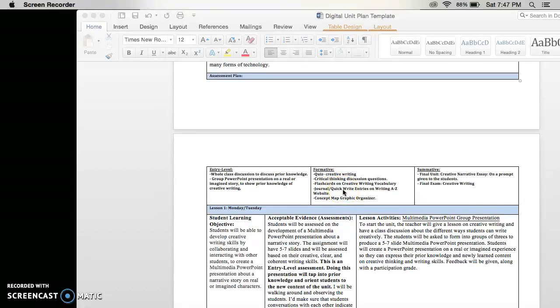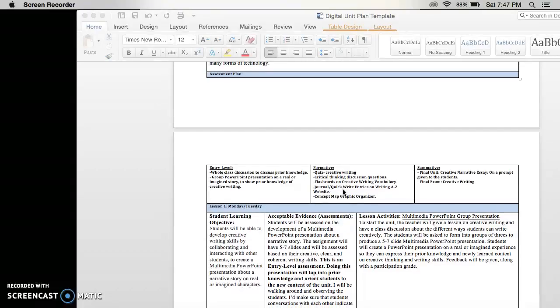Next would be the formative assessment. I'll be giving a quiz on creative writing, which will go over all the vocabulary terms and different types of styles of creative writing that we've gone over. We will do a critical thinking discussion question, which will be a worksheet that everybody completes that analyzes your critical thinking on creative writing.